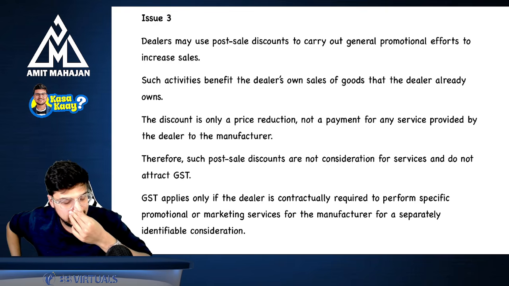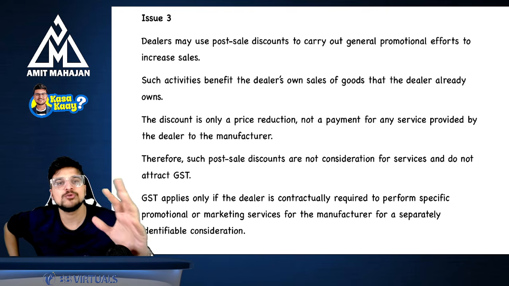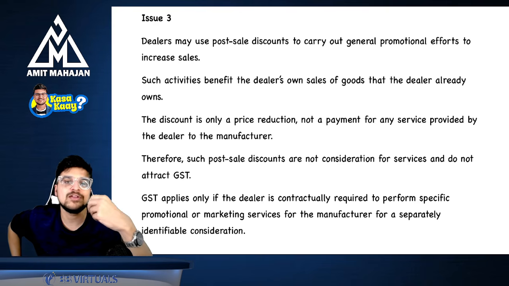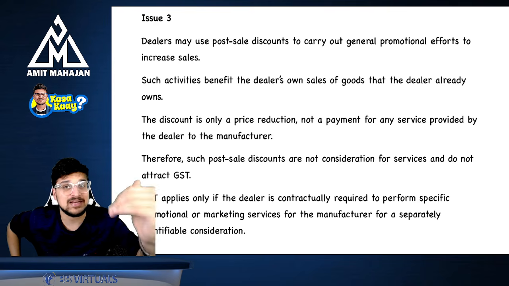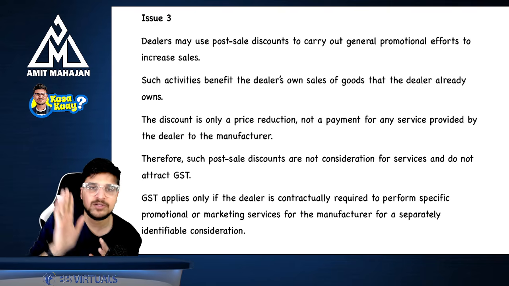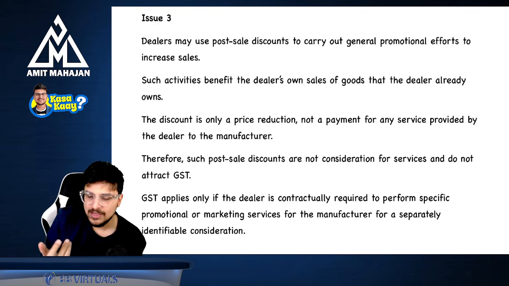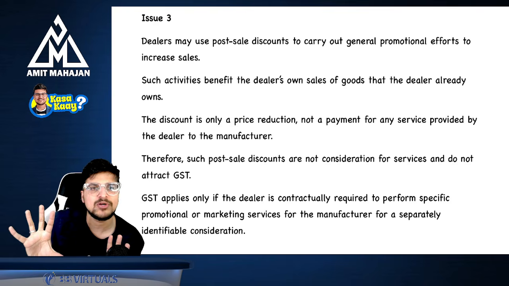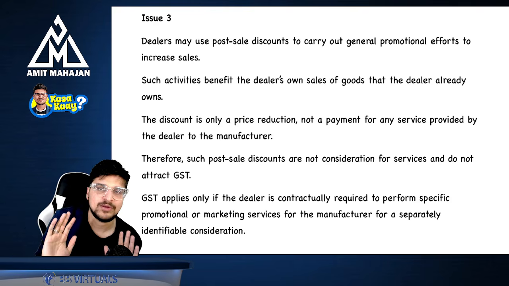Okay. Now, what is happening is I'm telling you that you have to sell 1000 pieces in a year. Now, if you sell 1000 pieces in a year, I will give you a discount of 10%. Now, can I say I have given some kind of target to the dealer? Yes. Now, the dealer will do every possible thing to sell 1000 pieces for that discount. Correct? Now, can I say what he can do? He can do all the promotion, all the marketing, put up all the billboards and everything. Now, am I asking him to do it? No, he is doing it because I have put the target on him.